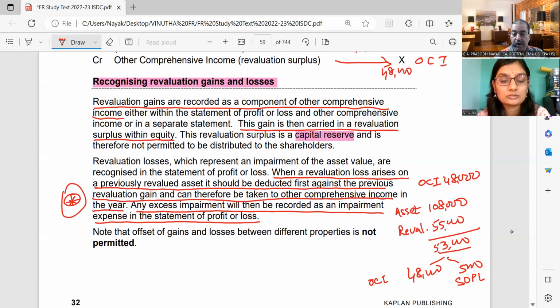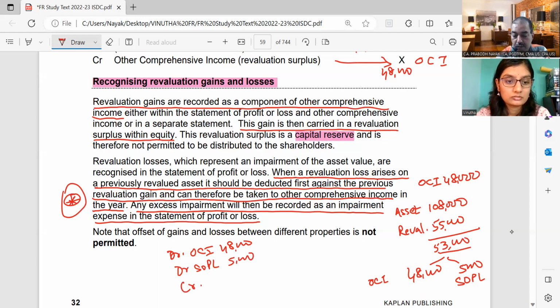So you will pass the entry: debit OCI 48,000, debit SOPL 5,000, and credit the asset account 53,000.